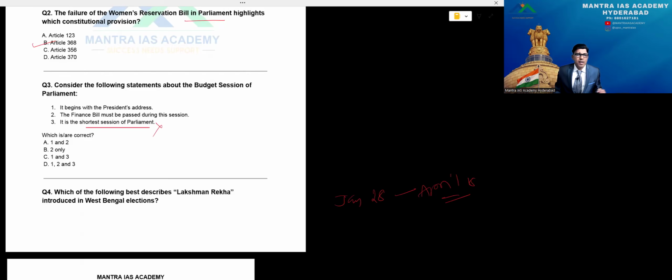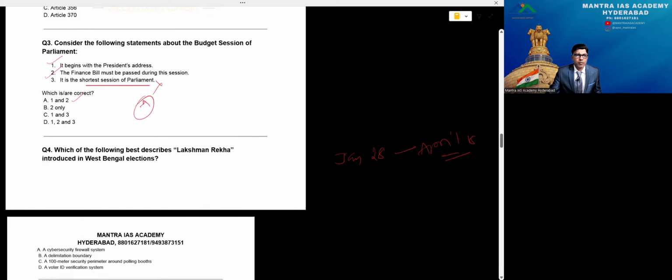But it is certain that it begins with the president's address and the finance bill must be passed during the session. Yes, two are correct in this case. So 1 and 2 correct means which option? First is correct and second also correct. So A is the right answer for this question, beta. Then come to question number 4.